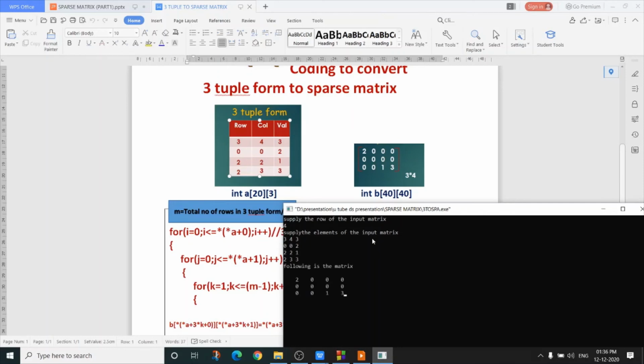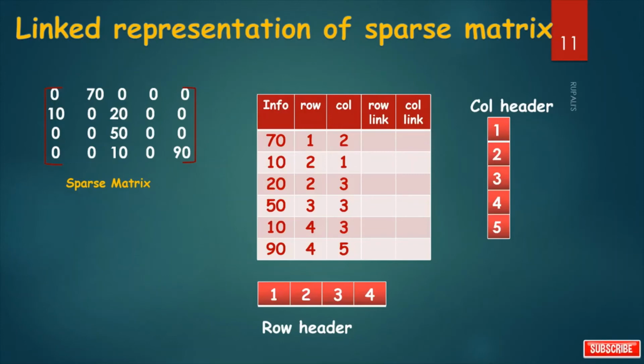So following is the sparse matrix. It is, see, this one. Linked representation of sparse matrix. So this is our sparse matrix. Corresponding linked representation is this.